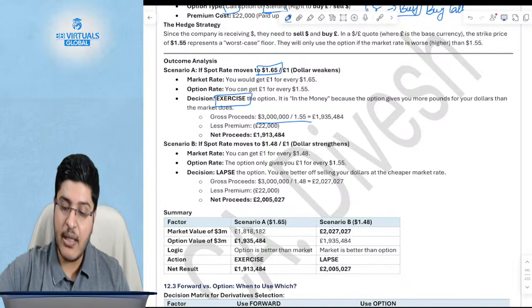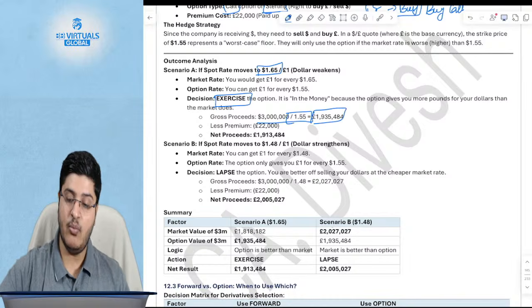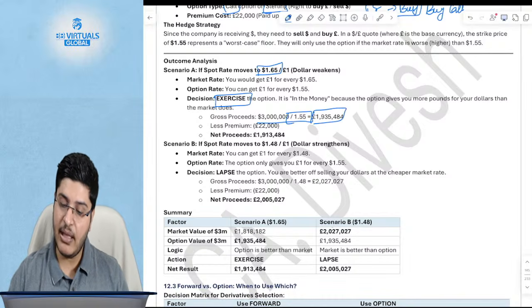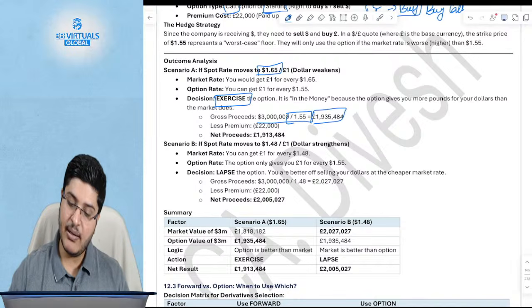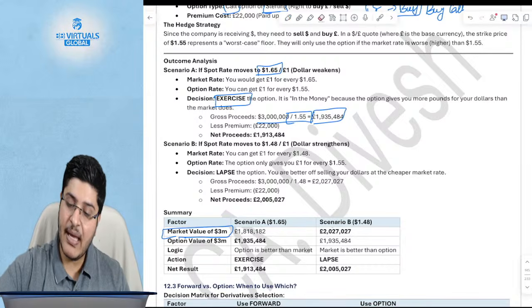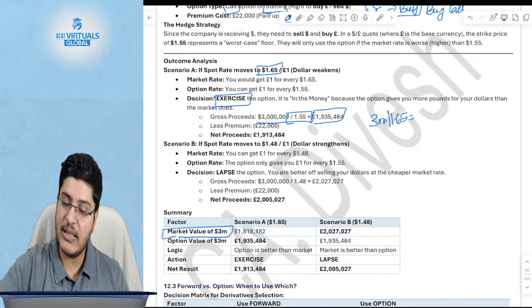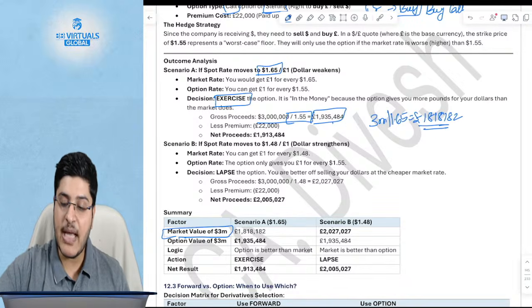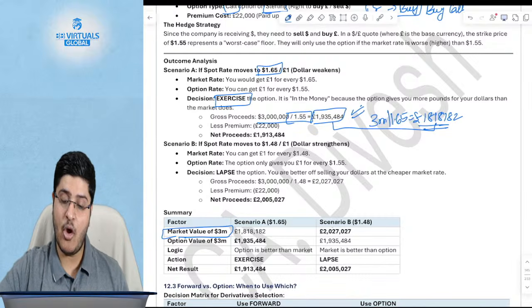If you divide the dollars by 1.55, you would have gotten 1,935,484. But if you would have gone for the market value, which is 1.65, so 3 million divided by 1.65, you would have gotten 1,818,182 pounds. The first number is higher in pounds, so you will exercise the call option.